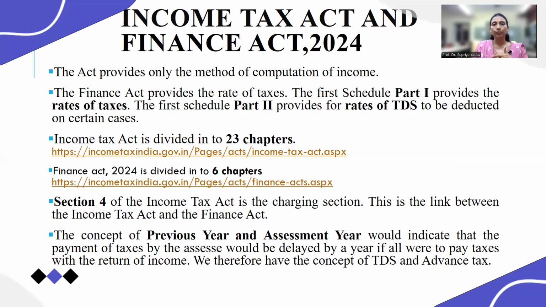The fourth is capital gains. And the fifth is income from other sources. These 5 sources of income make up your total income of a previous year. The previous year's total income is calculated by adding these 5 sources of income, and then the tax is calculated.